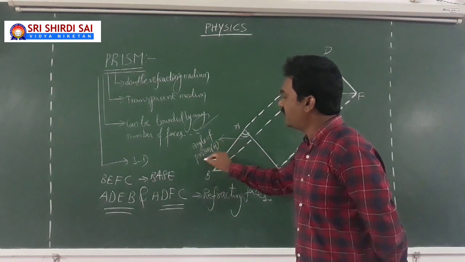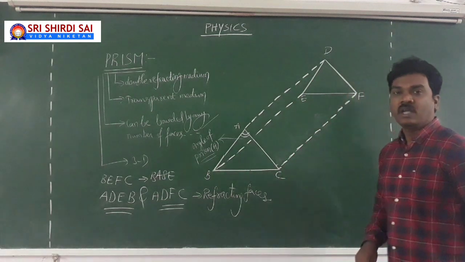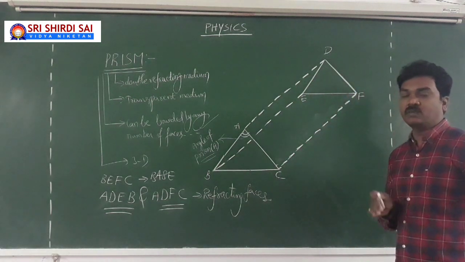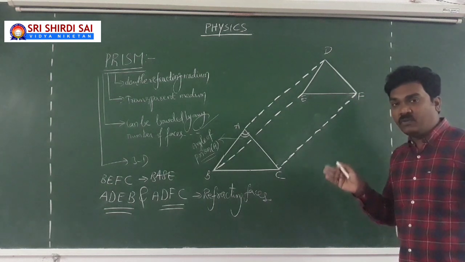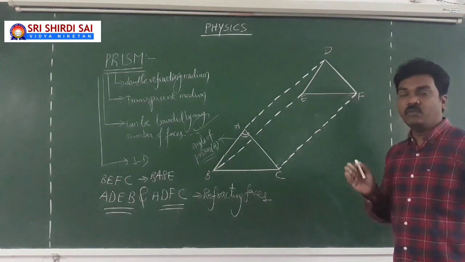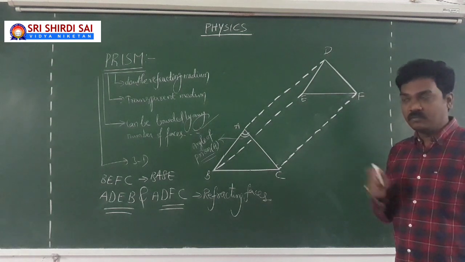Which is represented by the letter capital A itself. Capital A stands for angle of prism. What is meant by angle of prism? The angle between the two refracting faces of the prism is defined as angle of the prism.